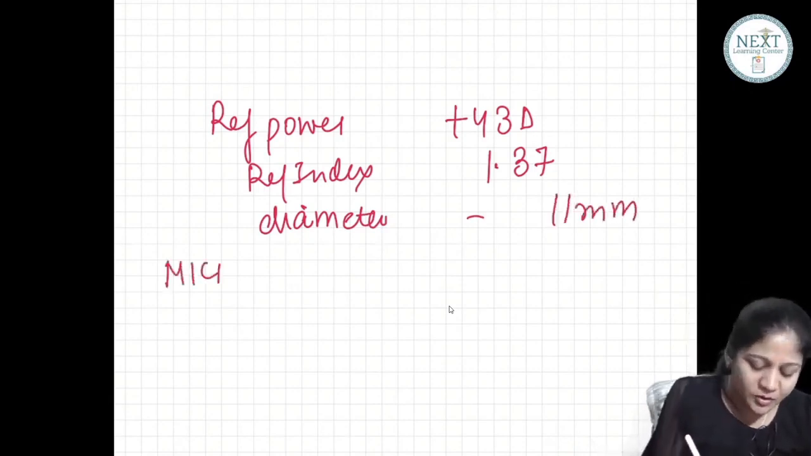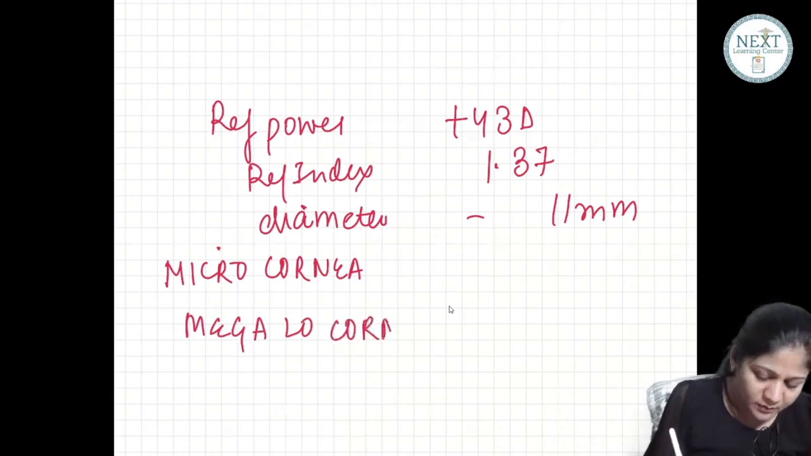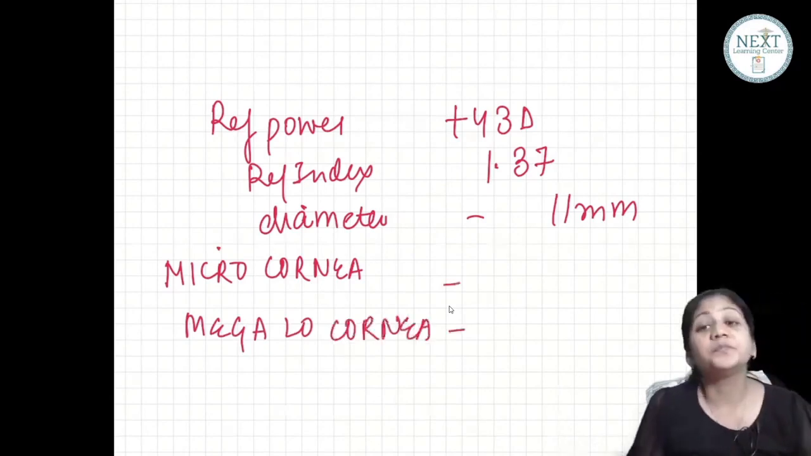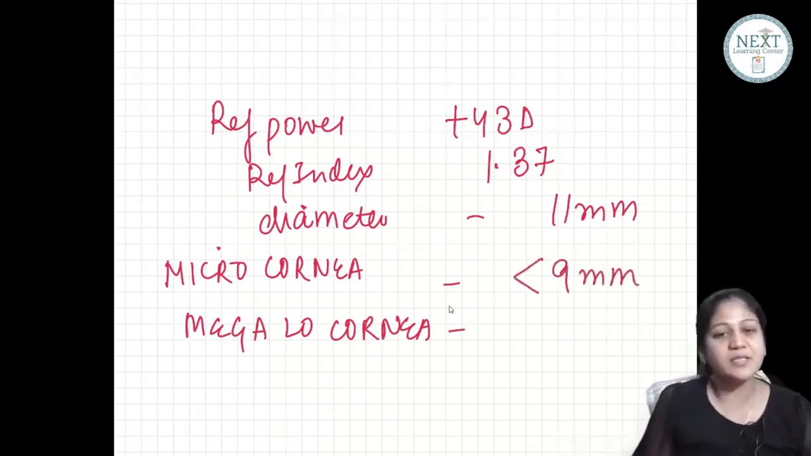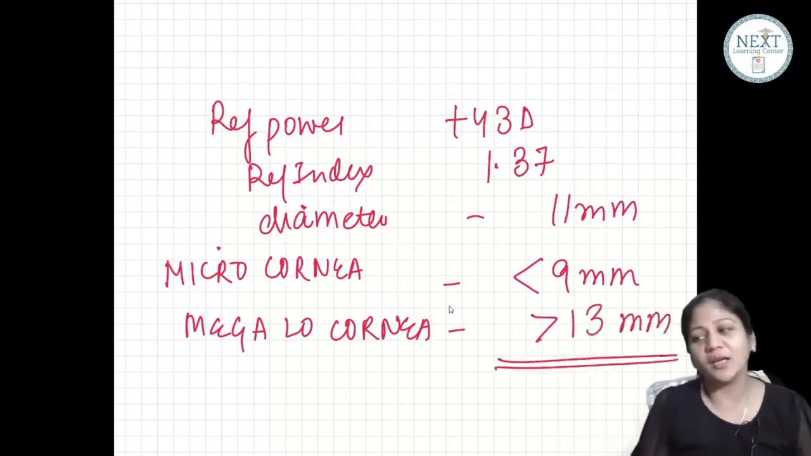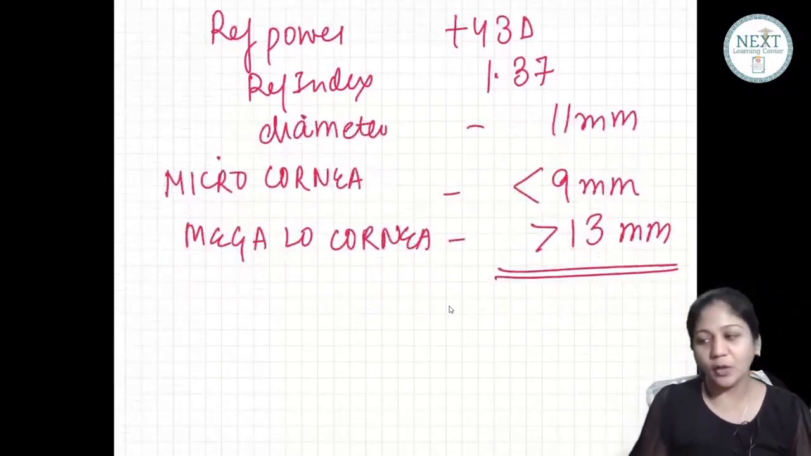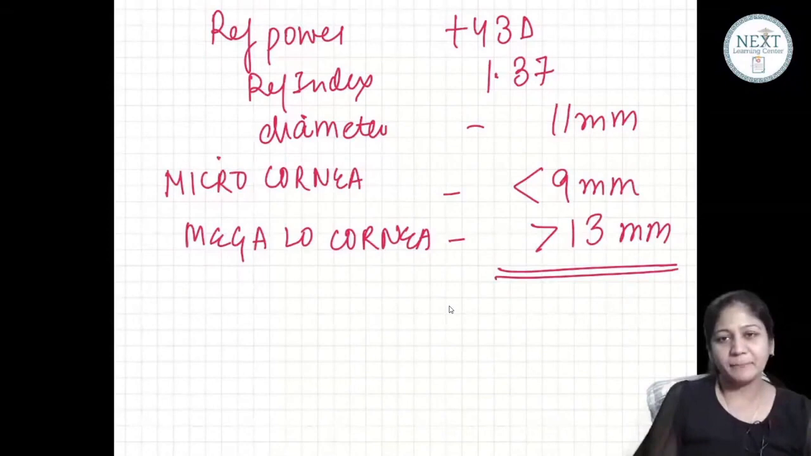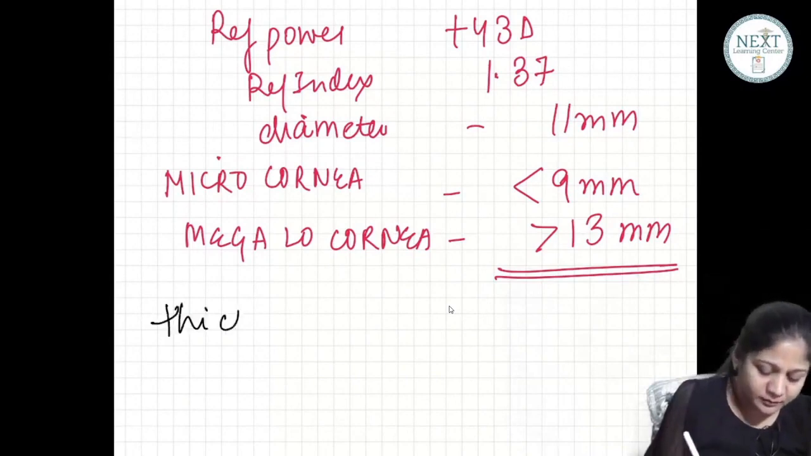Now, there is a term called microcornea, and there is a term called megalocornea. So what are these? A corneal diameter which is less than 9 millimeters is your micro. A corneal diameter which is more than 13 millimeters is called megalocornea. Please remember micro and megalocornea.